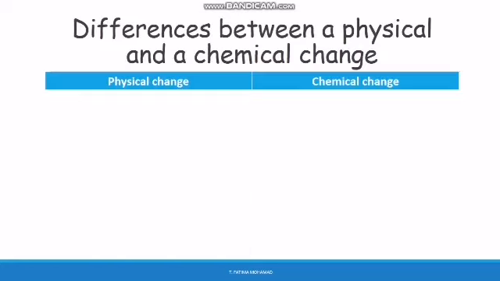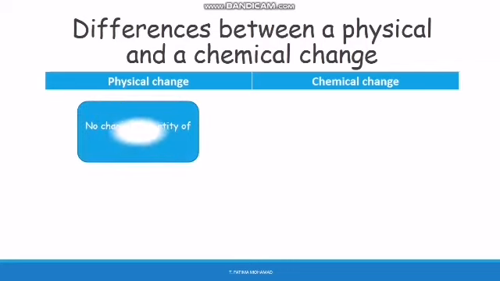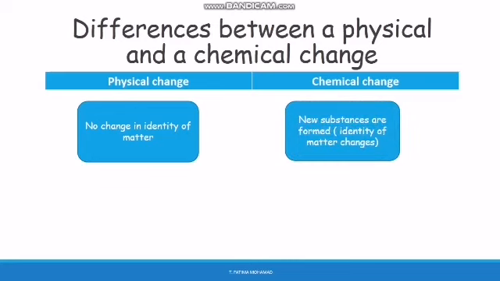Here we have a table that shows differences between a physical and a chemical change. In a physical change, we have no change in the identity of matter, while in a chemical change, new substances are formed, and the identity of matter changes.